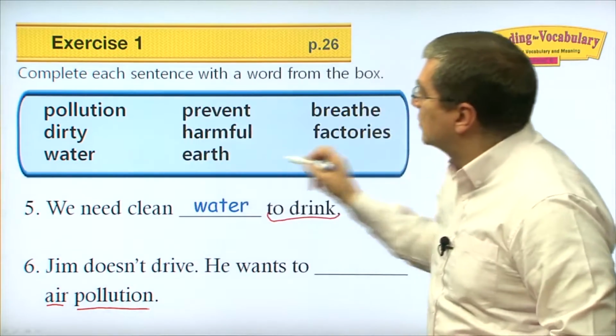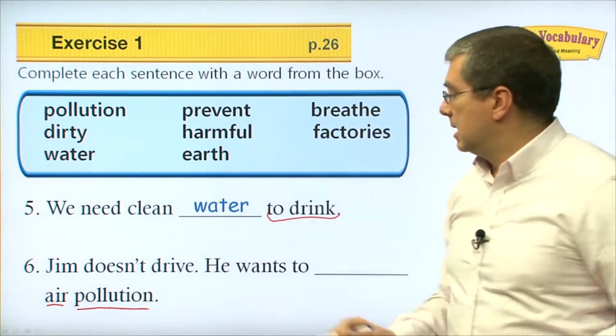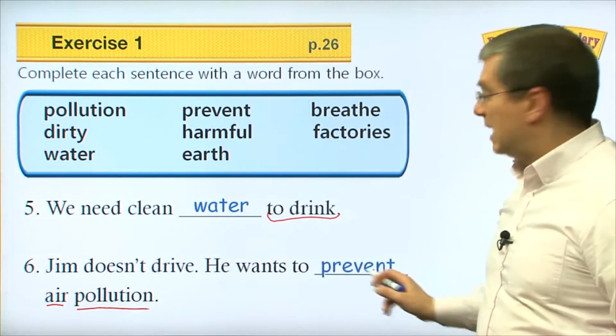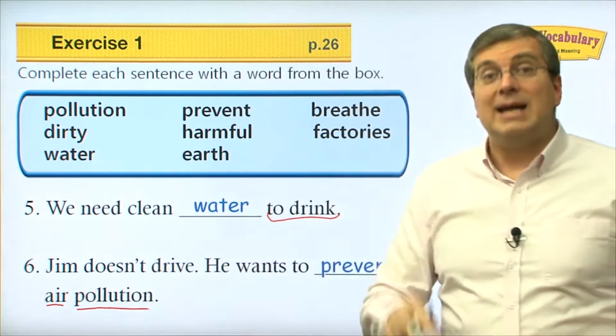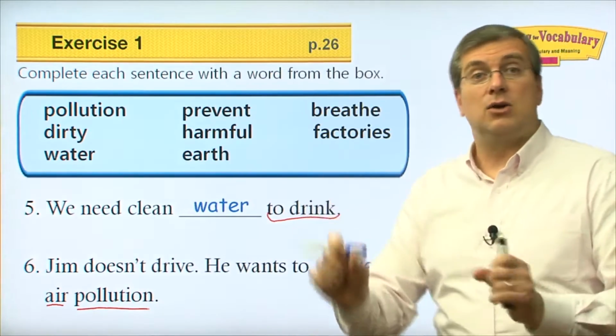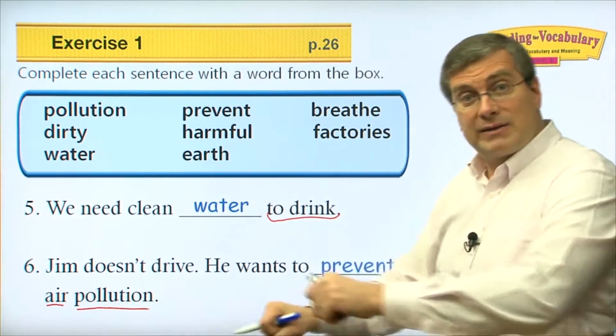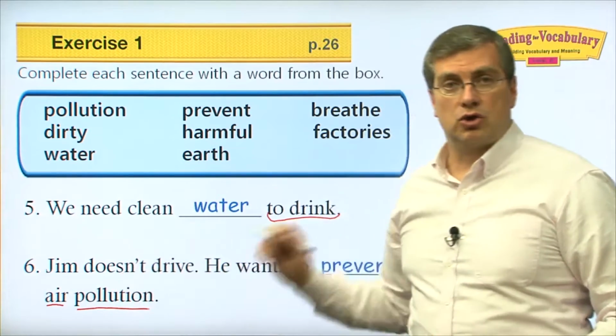Which of these words means to stop from happening? That, of course, is to prevent. He wants to prevent air pollution. So that's one way to help prevent air pollution. Don't drive, right? You can walk, or you can ride a bicycle, right? That's how you can prevent air pollution.